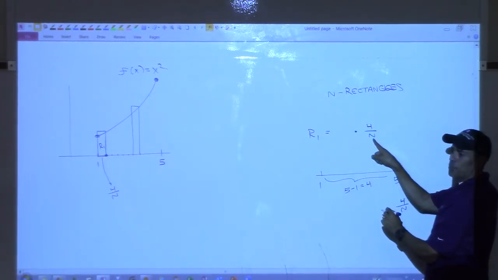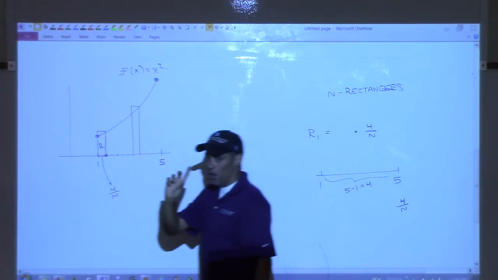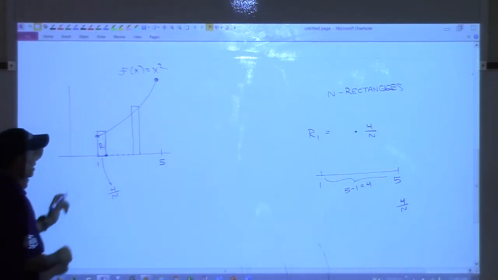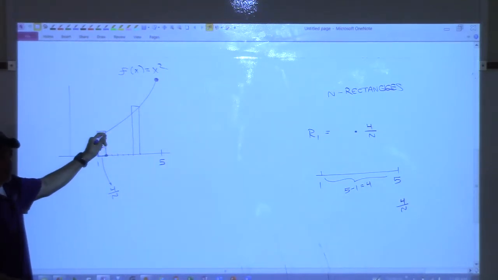That's how wide it is. That's the width. How tall is it? How tall is this rectangle? This is the harder part. What I did is I went to that point and plugged it into the function to figure out the height.